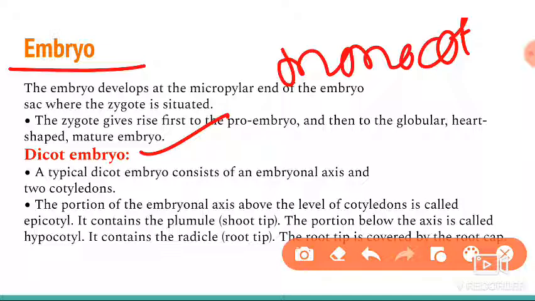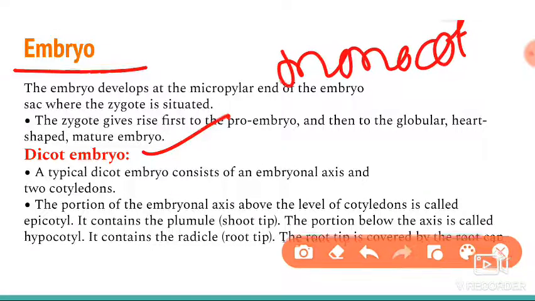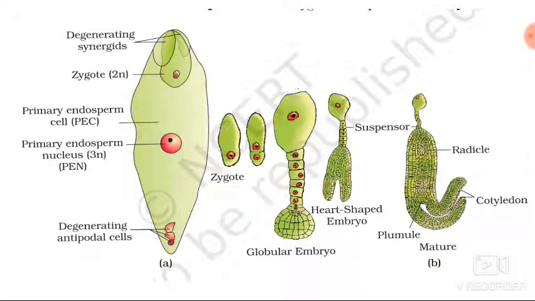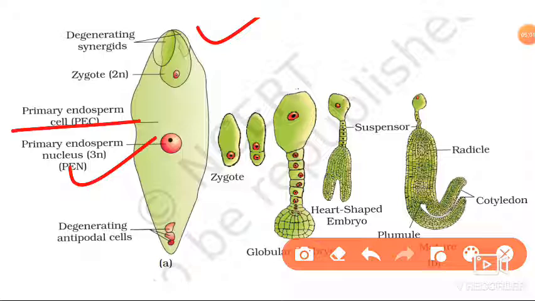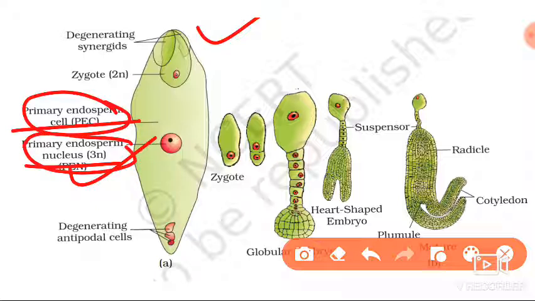First, about the embryo. In the micropylar end there is a formation, and here I will show the diagram first. This is the fertilized embryo sac. You can see the primary endosperm cell, and this is the primary endosperm nucleus, which is triploid.